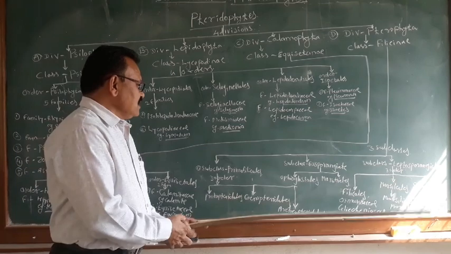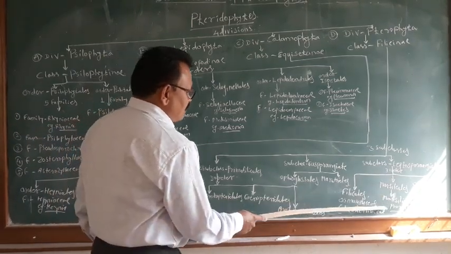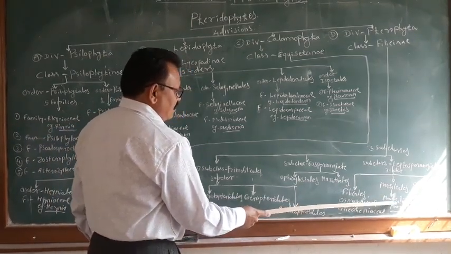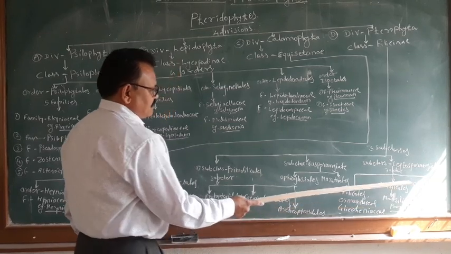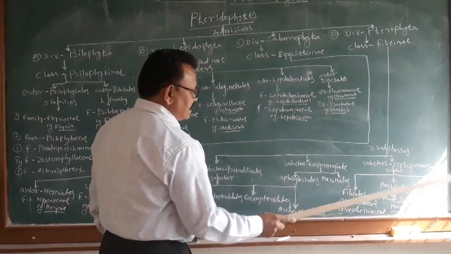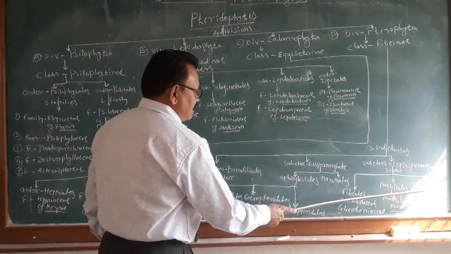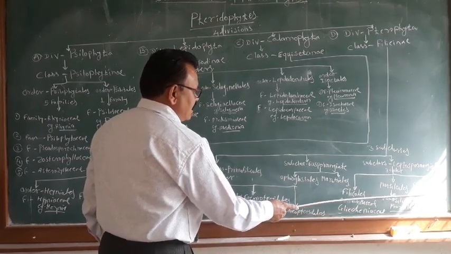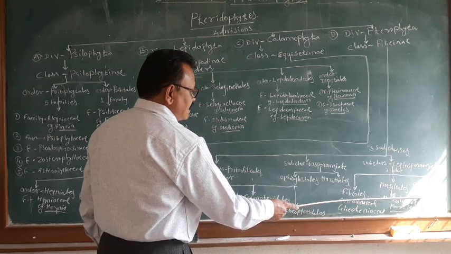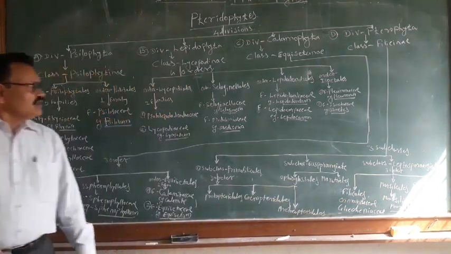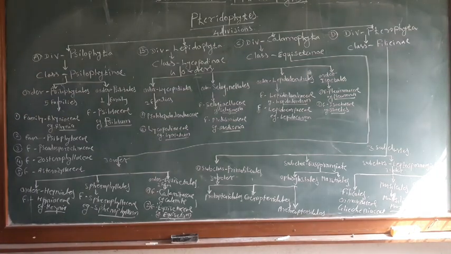Then Marsileales includes the important genus Marsilea, in family Marsileaceae. And the order Salviniales includes the two families Salviniaceae and Azollaceae, and shows genera like Salvinia and Azolla. So the last division, Pterophyta, includes the most important genera Marsilea and Pteris. These are the advanced group of plants, and they show the most important characters.